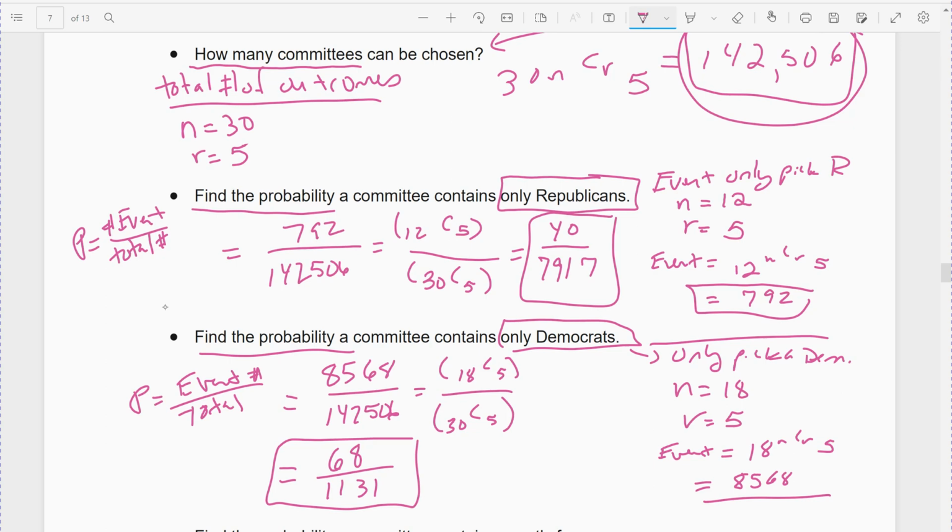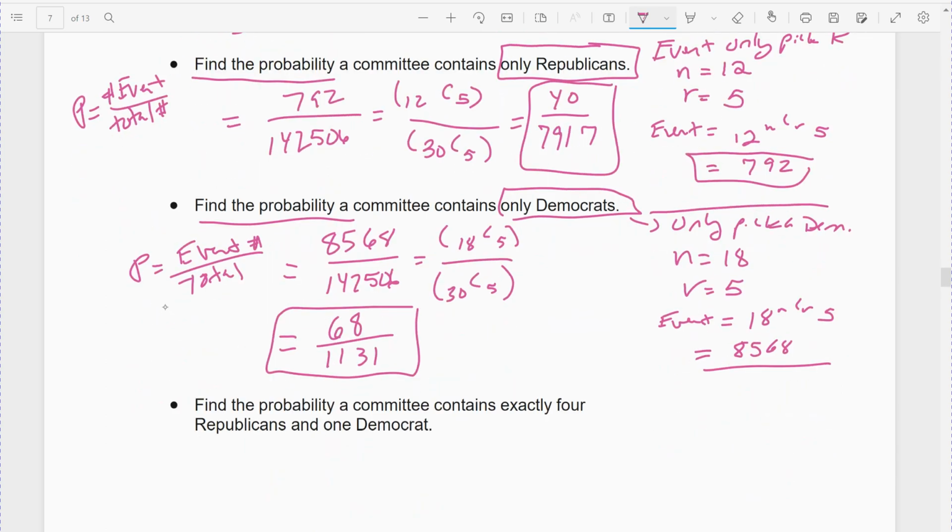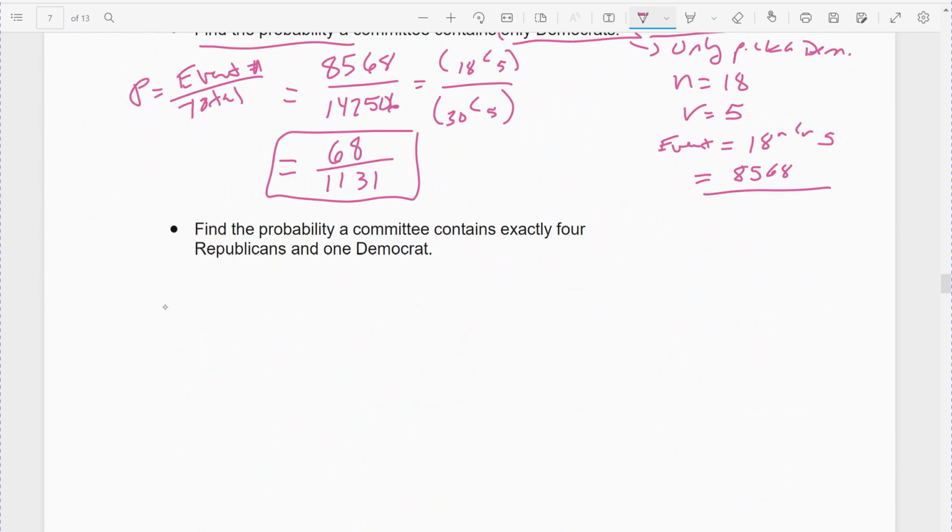Or you can write it as a decimal. Just make sure you're careful. Whatever the quiz, test, or homework asks for: if it asks for a reduced fraction, give the reduced fraction. If it asks for a decimal, make sure you give it rounded to however many places. If it asks for a percent, make sure you give it as a percent rounded to however many decimal places.